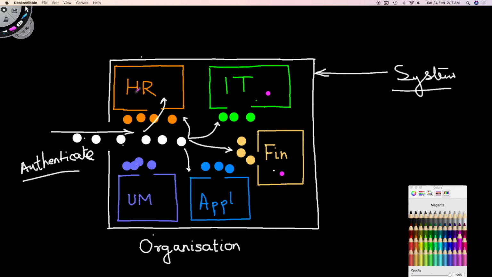So this portion is called authorization. You need authentication to enter a system. Once you enter a system, you need authorization to access the resources of a system. If you are a super user, you'd be given access to all resources of the system, or you'd be authorized to access anything within the system.